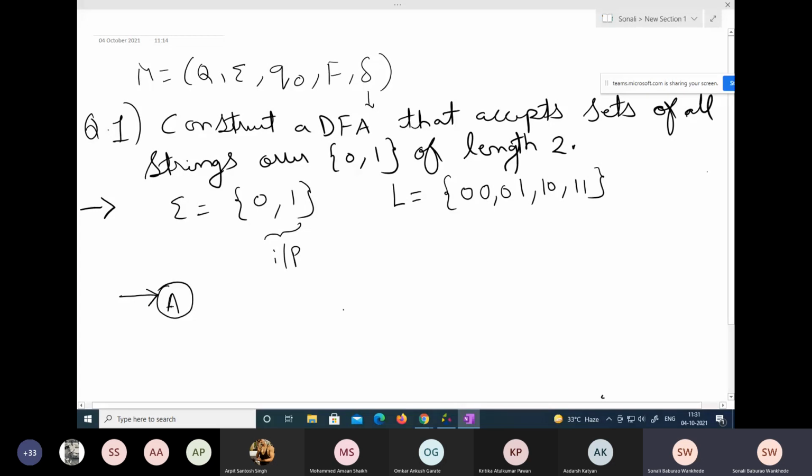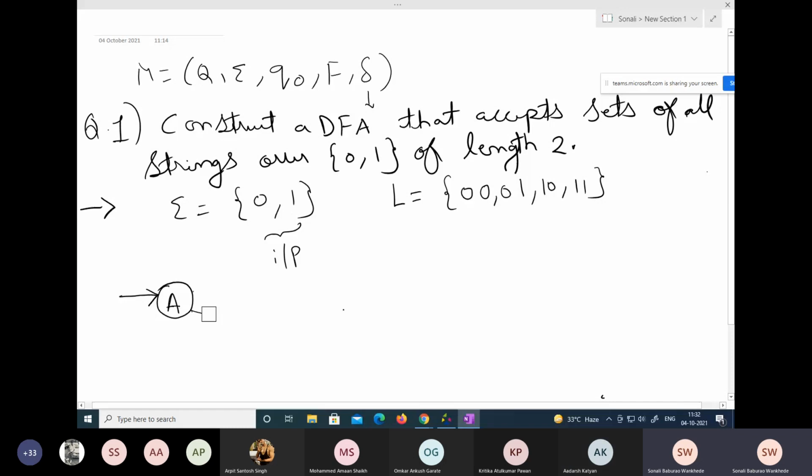Now check the value. A can give what? A can either give 0 or A can give 1, because there are two inputs only.